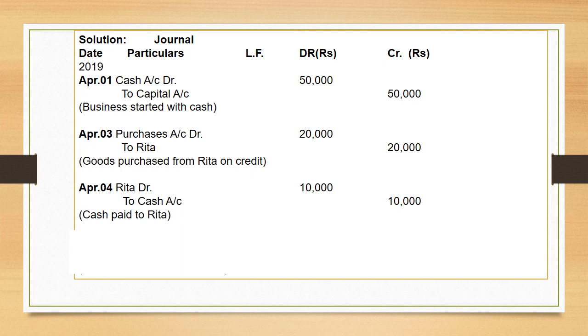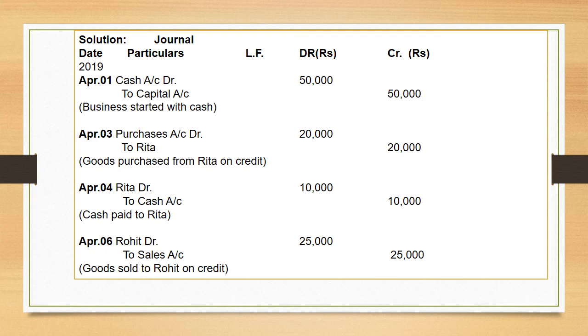Entry is Rita's account debit to cash account. Now next entry is for goods sold to Rohit on credit. When we sold goods to Rohit on credit, entry is Rohit's account debit by rupees 25,000 to sales account.